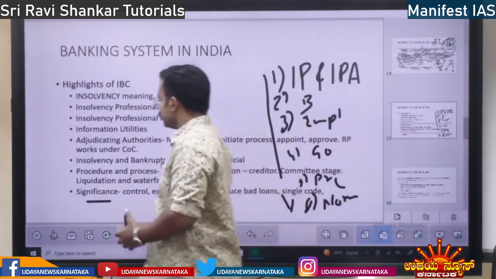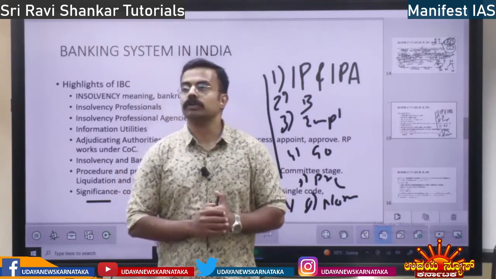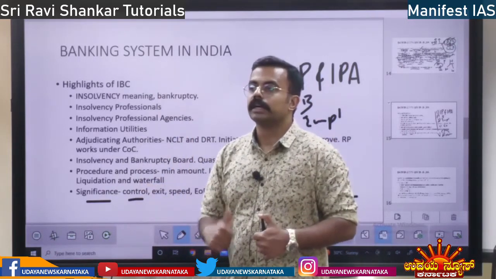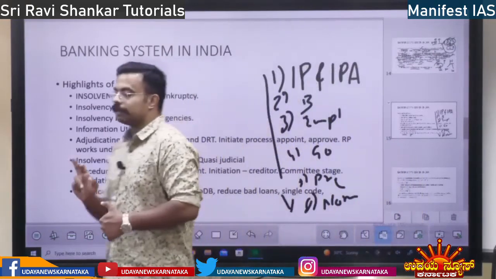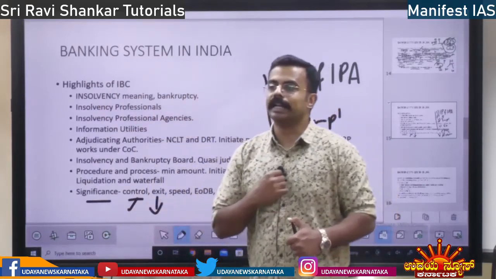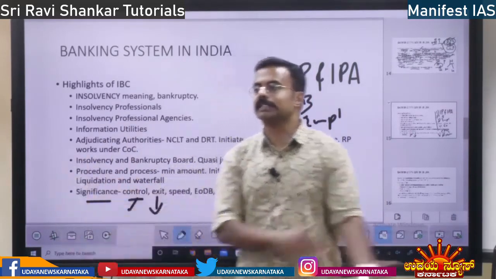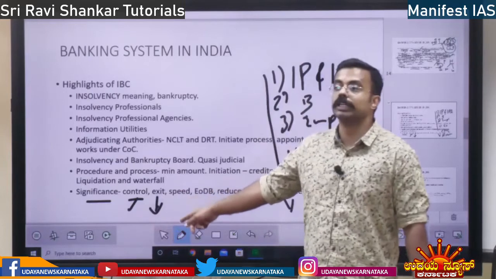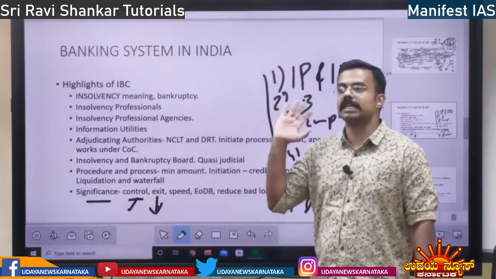Significance of the Insolvency and Bankruptcy Code. What is the significance? One is that the creditor is in control. Whoever has given loans, everybody can control the company. Whoever has given the debt, they can control the company. That is the first significance. And there is an easy exit route. Banks can immediately give the loan to the ARC. They give the company loan to the ARC and can exit from it. So it is an easy exit route for the banks, right? Also an easy exit route for the defaulting company. Those who have cheated can also exit from the company just by selling the company, right?